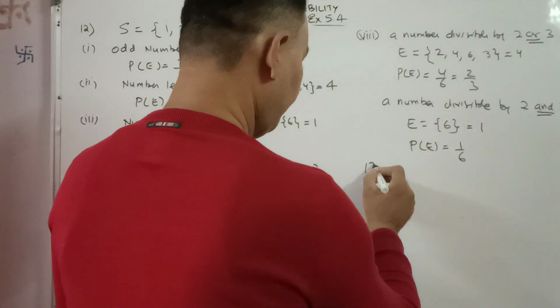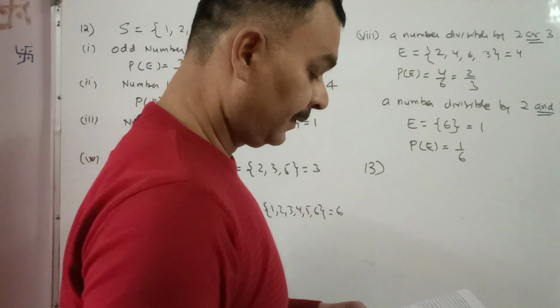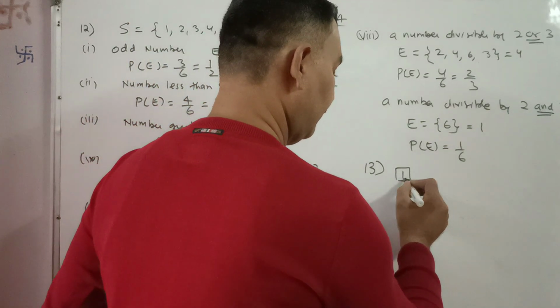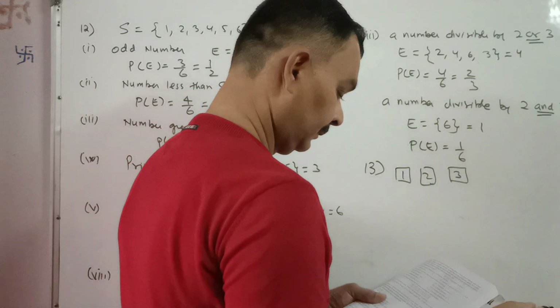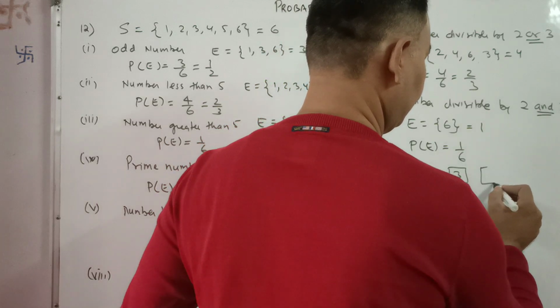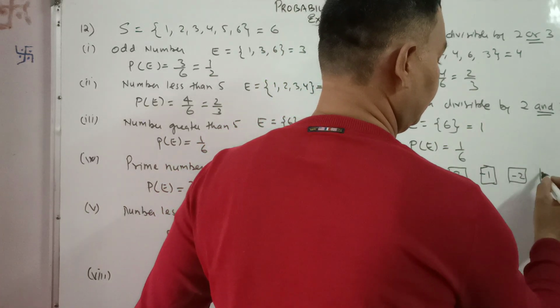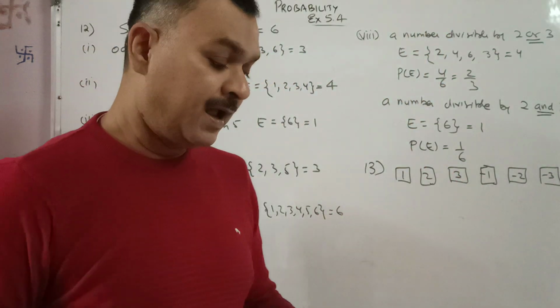Question number 13. A die has 6 faces marked by the given numbers as shown below. The die is thrown once.